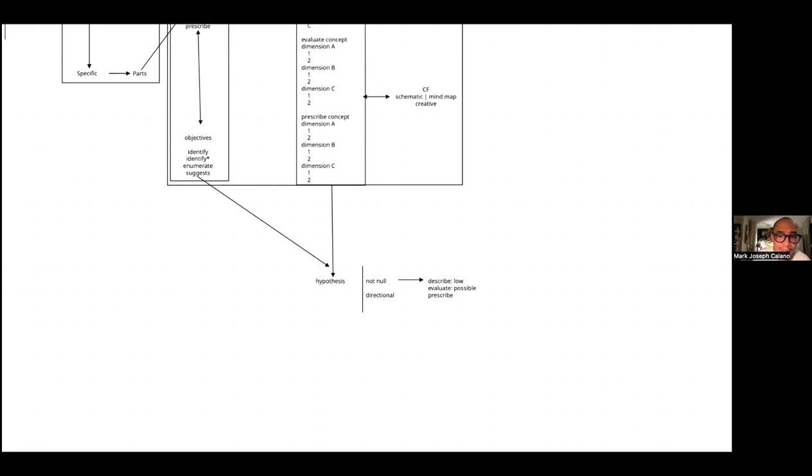Aside from the null hypothesis, of course, we're looking at assumptions. I never really expanded on assumptions technically, but assumptions are the things that you presuppose. That's what it means.